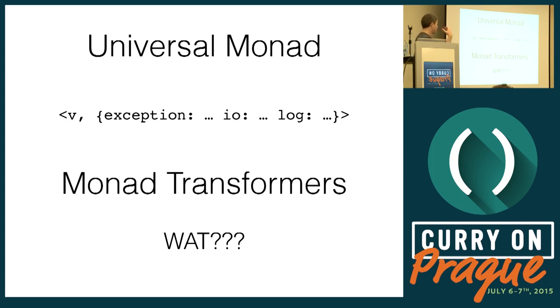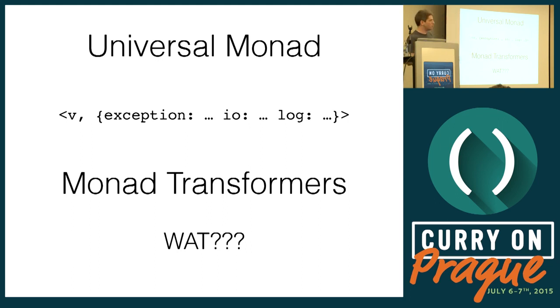You could think of a universal monadic value. I guess you could do that in Clojure, where you take the simple value, and the context is a map. And it says, my exception context is this, my IO context is that. And if the composer cares about this particular key in the map, it's going to handle that. If not, it's going to ignore it. But the problem with that is that it doesn't type check. And Haskell especially is a very statically typed language, so it uses something called monad transformers.